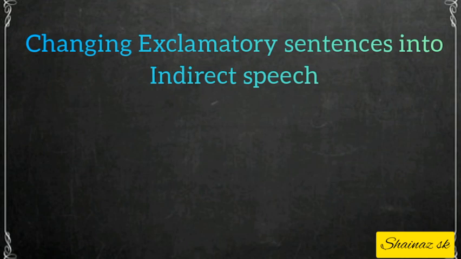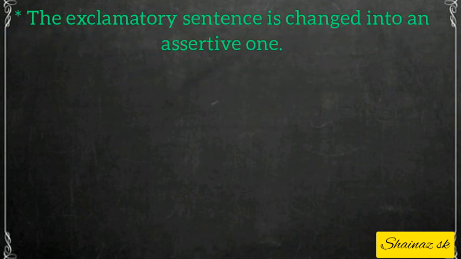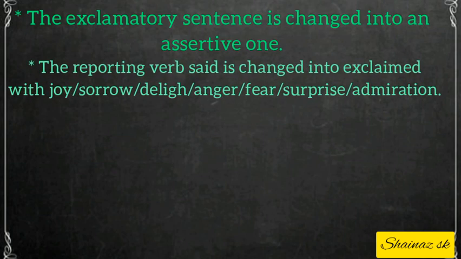The first one is the exclamatory sentence is changed into an assertive one. Next, the reporting verb said is changed into exclaimed with joy, sorrow, delight, anger, fear, surprise, admiration. All these are dependent on the emotion it expresses.